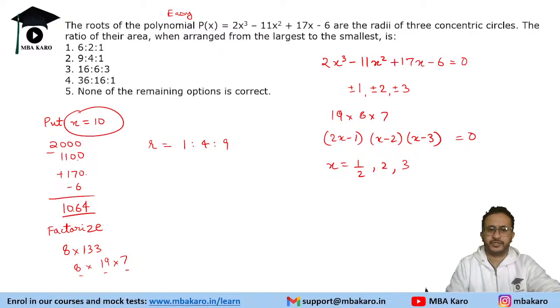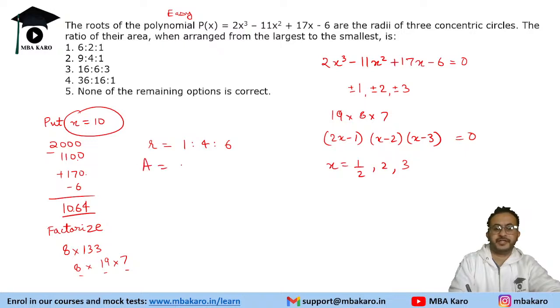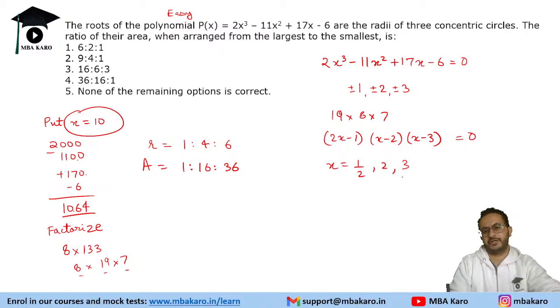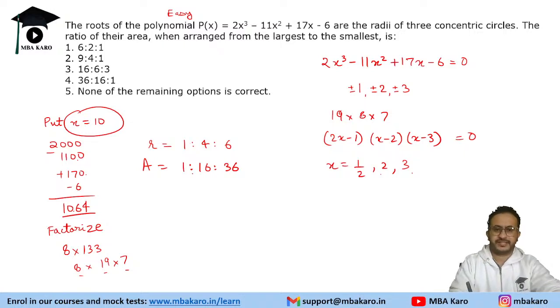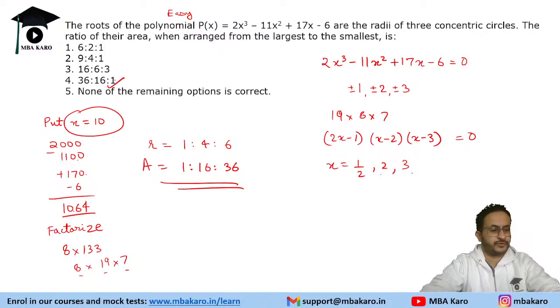1, 4, 6 will be the ratio of the radius. Area will be in the ratio 1 ratio 16 ratio 36. So radius is 1, 4, 6, area will be 1, 16 and 36. So the answer is option 4.